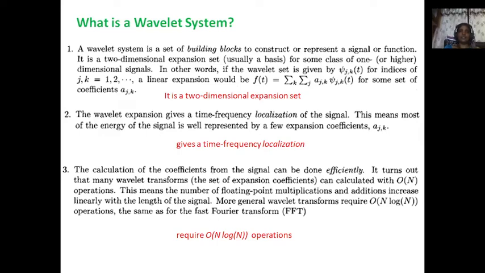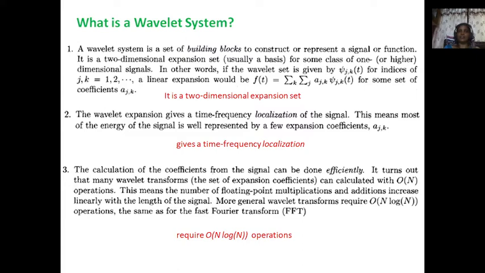What is a wavelet system? A wavelet system is a set of building blocks to construct or represent a signal or a function. It is a two-dimensional expansion set. That means a one-dimensional signal is transformed into two-dimensional for some class of one-dimensional signals.